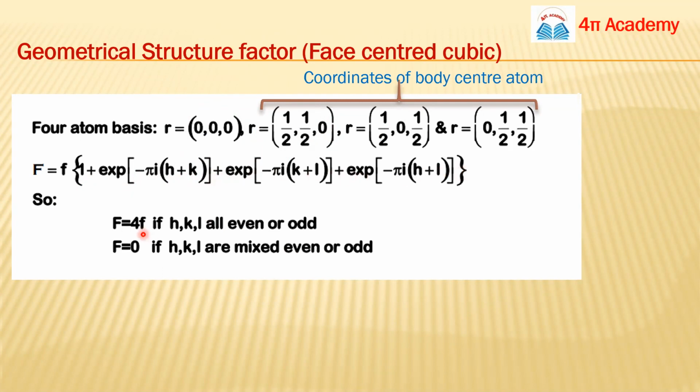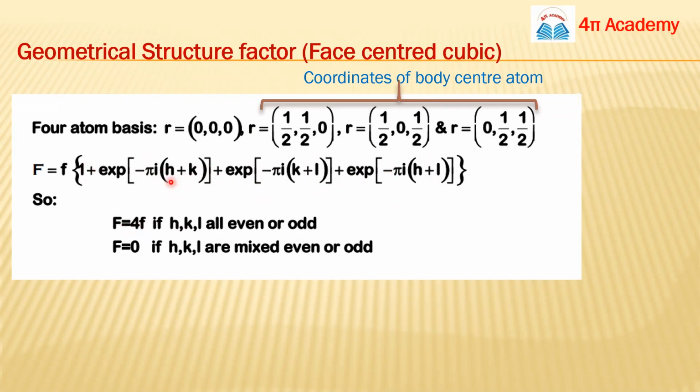So we can also apply some conditions, like how we can solve this. If h, k, l are all even or all odd, then each of these terms will be 1, so 1 for this, 1 for this, and 1 for this, so 3 plus 1 will be 4.